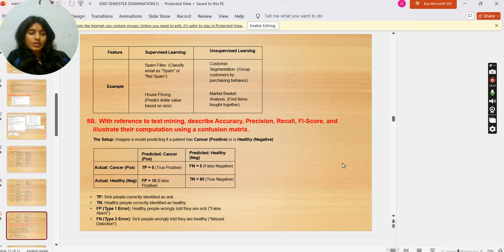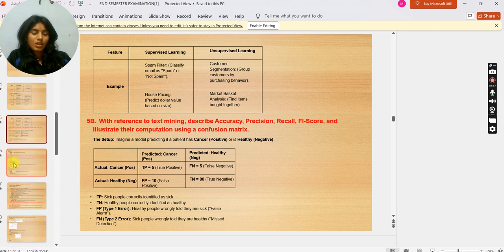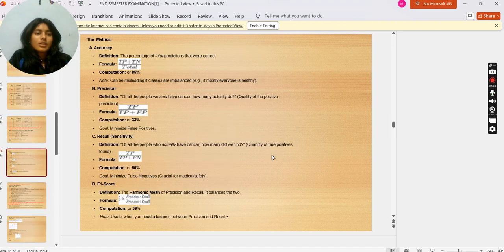FN, type 2 error: sick people wrongly told they are healthy. Missed detection. Now we have the metrics. Accuracy: definition, the percentage of total predictions that were correct. Formula: TP plus TN upon total. Computation: 85%. Note, it can be misleading if classes are imbalanced, that is, if mostly everyone is healthy.